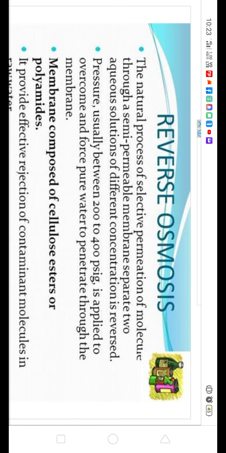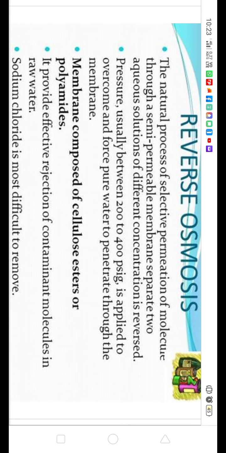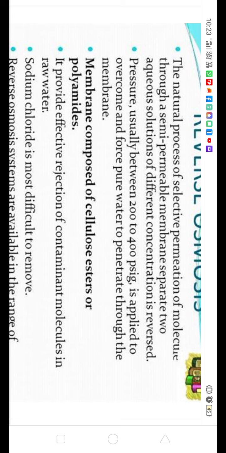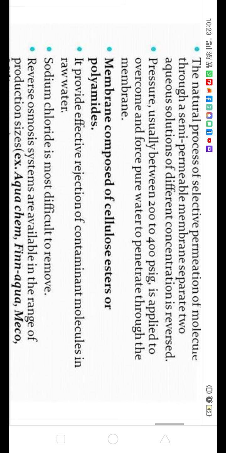Now the third is the reverse osmosis process. In this, there is selective permeation of molecules through a semi-permeable membrane. Pressure usually between 200 to 400 psi is applied to overcome the osmotic force and force the pure water to penetrate through the membrane. It's very important. We have to force the pure water through the membrane, and for this we require pressure. How much pressure? 200 to 400 psig.